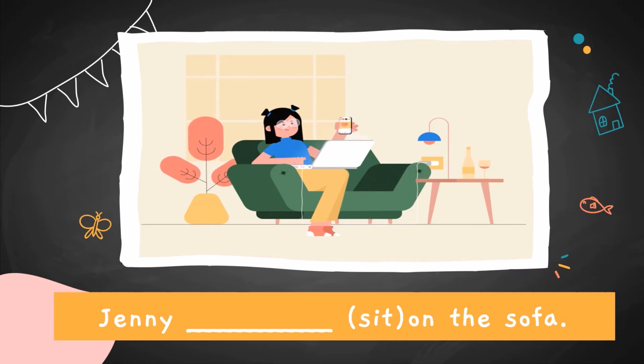To make this a present continuous sentence, firstly, we have to identify its subject pronoun. As in this sentence, the name Jenny is using the subject pronoun she. So, the verb to be should be is, and the verb with ing is sitting. Jenny is sitting on the sofa.